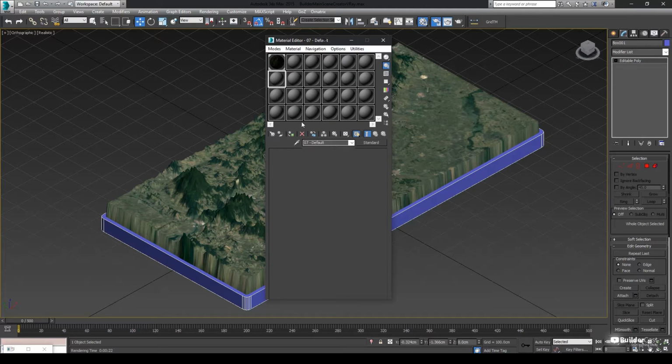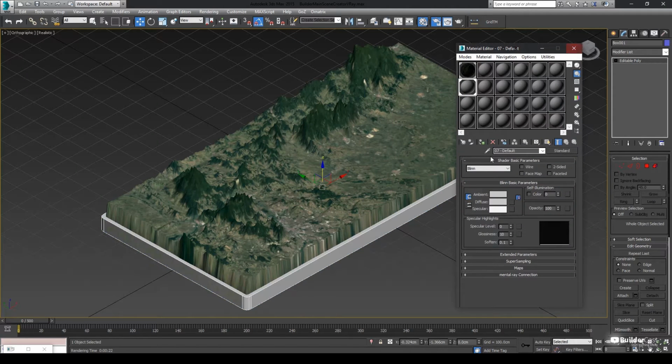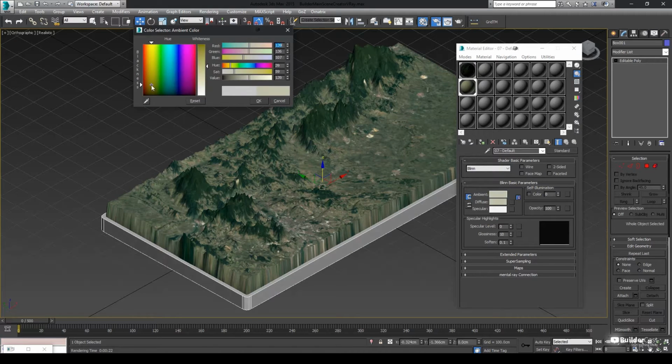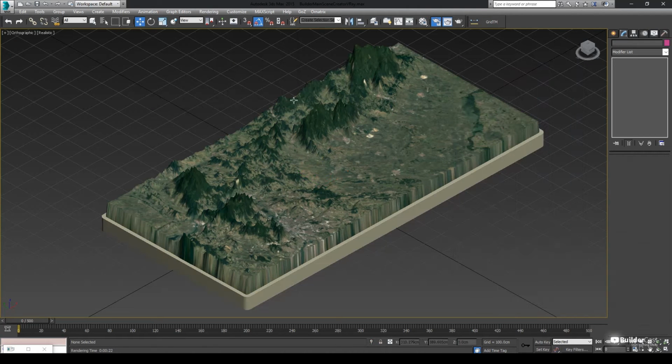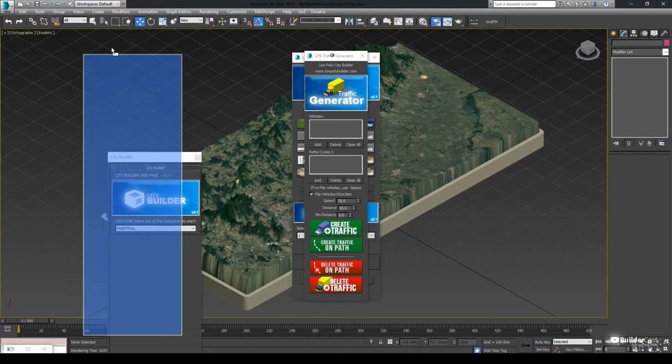Run Serie Builder plugin. Select Pin Maps Rollout. Select a pin and place it on top of the terrain.